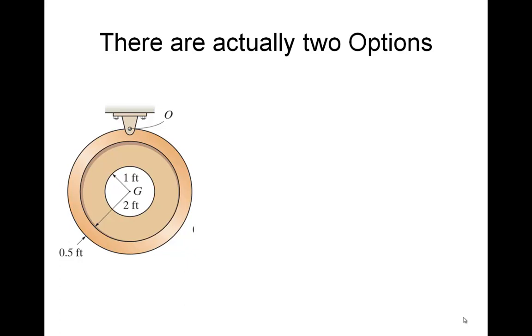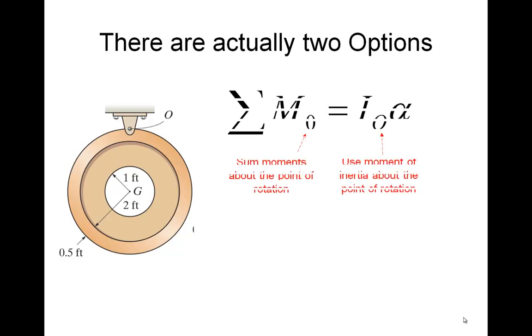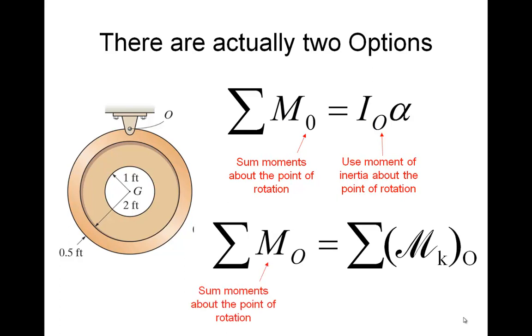So there are actually two options when we have something that's not rotating about its center of gravity. One is if it happens to be a fixed axis, we can sum moments about point O as long as we're using the moment of inertia about that point of rotation, point O. But remember, that's only valid if O is a fixed axis. Another option is we can sum moments about any point, including point O, as long as we take the kinetic moments about that same point. That's what that little script M is. It's the moments on the kinetic side of the diagram.